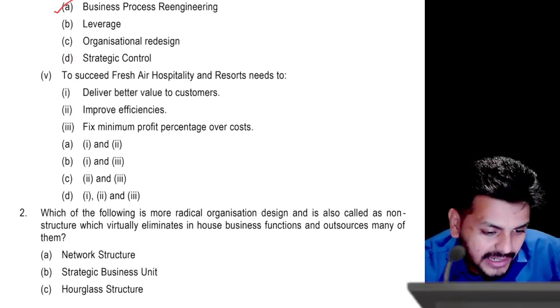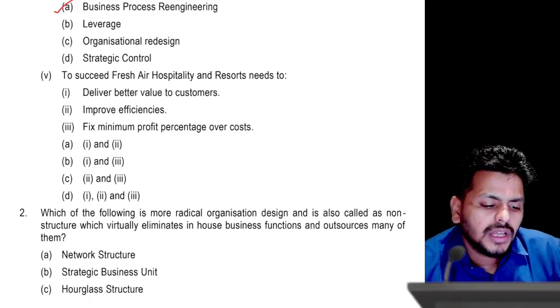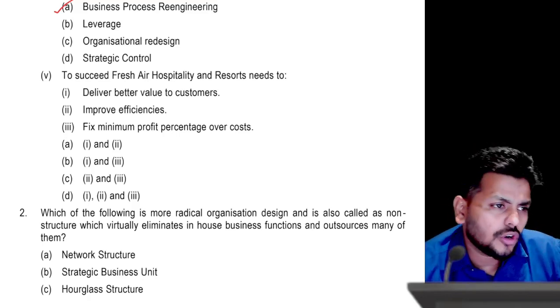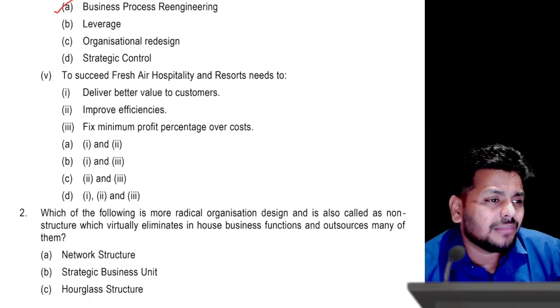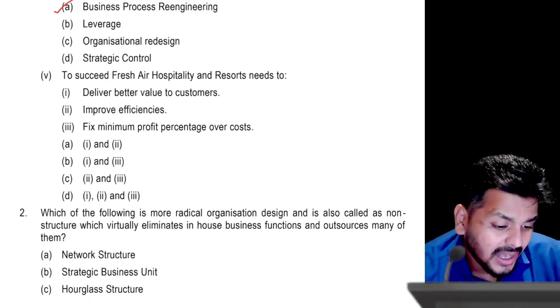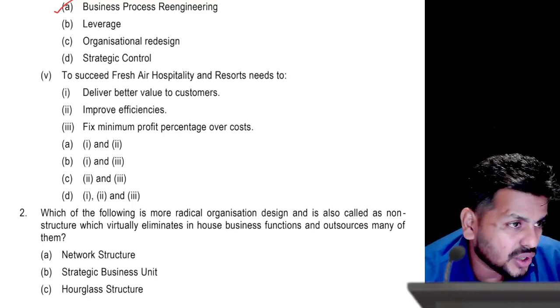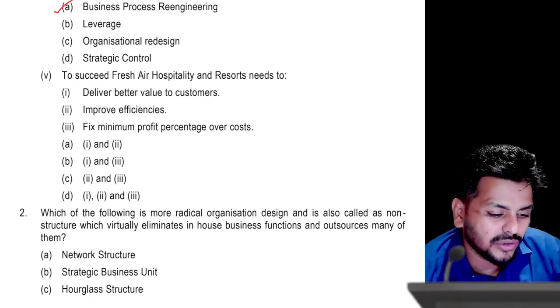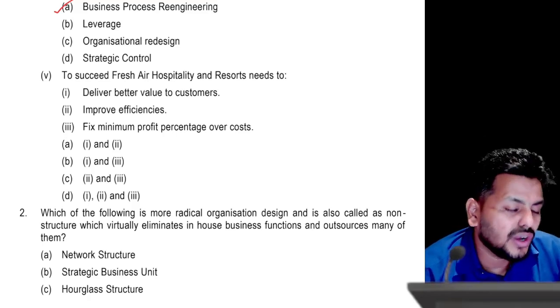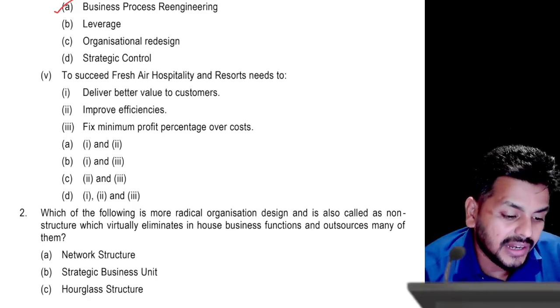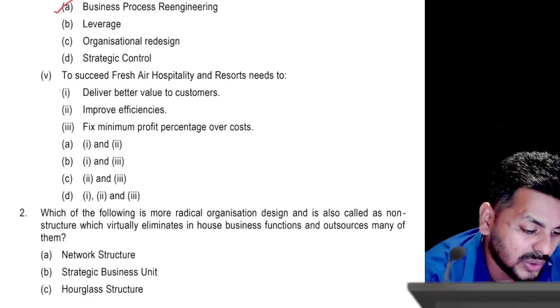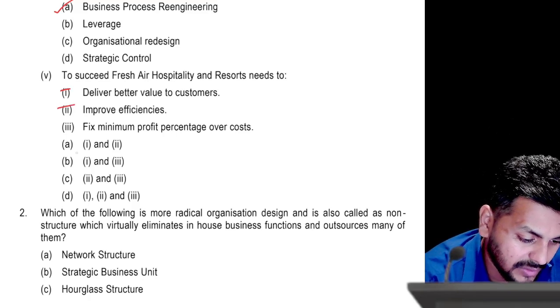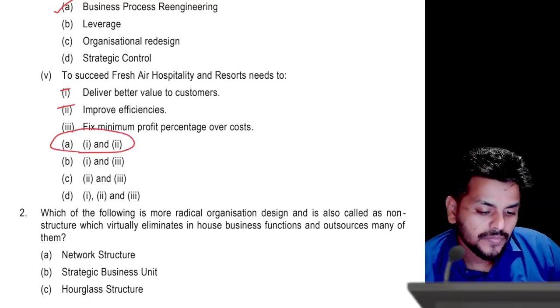As of now, fixing a minimum percentage over cost is about providing a decent margin over cost. That is fine. But as of now, for the time being, they are even getting into profit. So I don't think their idea of doing anything would be great unless they do 1 and 2. So the answer would be A for this one.